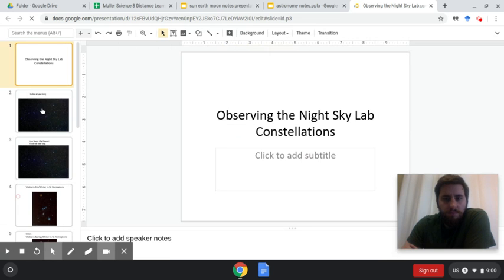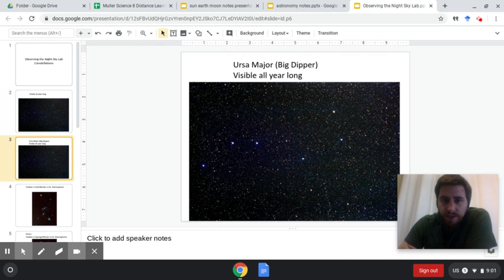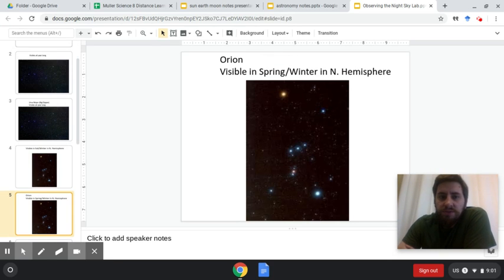Okay, I'm back. Observing the night sky, lab constellations. So these are the main ones that are visible all year long in the northern hemisphere for us. You can see the Big Dipper there. Okay, Ursa Major, considered the Big Bear up there. Visible all year long. This one is visible fall and winter in the northern hemisphere. This is Orion. Okay, you see Orion's belt again with the sword and shield and his legs. He's in a warrior pose.